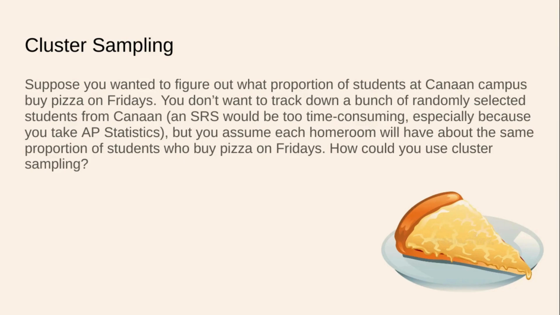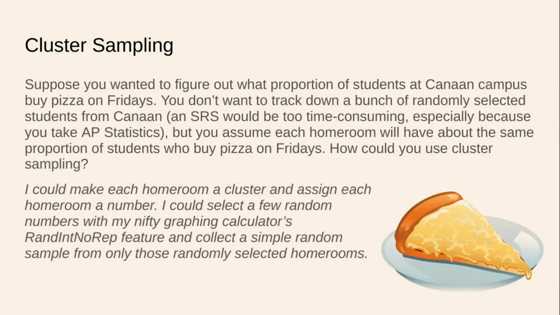All right, here's my answer. Compare it to yours. I could make each homeroom a cluster and assign each homeroom a number. I could select a few random numbers with my nifty graphing calculator's random no rep feature. We don't want to choose the same homeroom twice, now do we? And collect a simple random sample from only those randomly selected homerooms. This employs the principle of randomness, and it employs the principle that if we can assume each of the homerooms have about the same proportion, as our prompt seems to suggest, then we can use that to our advantage.